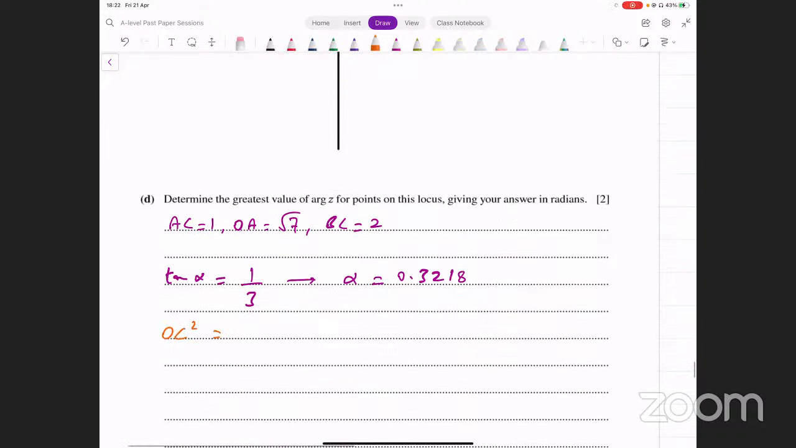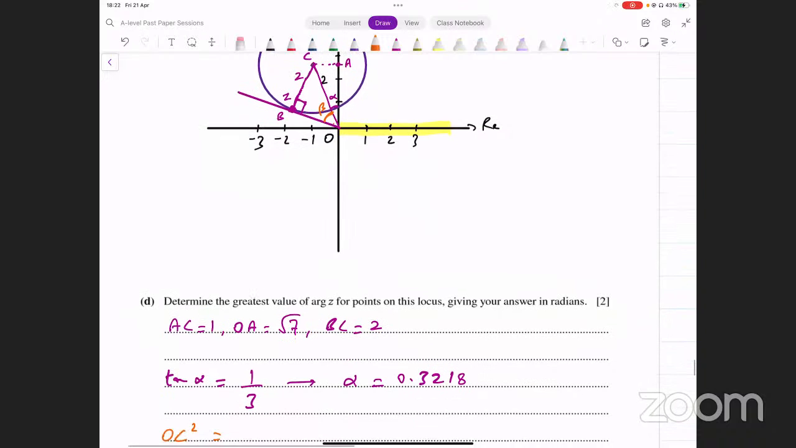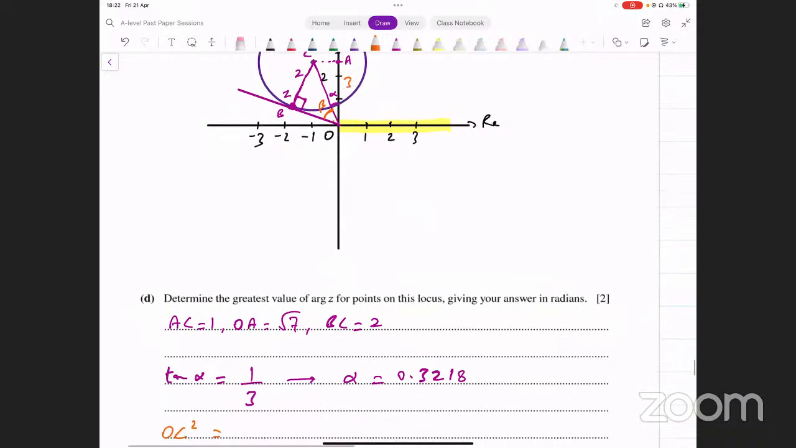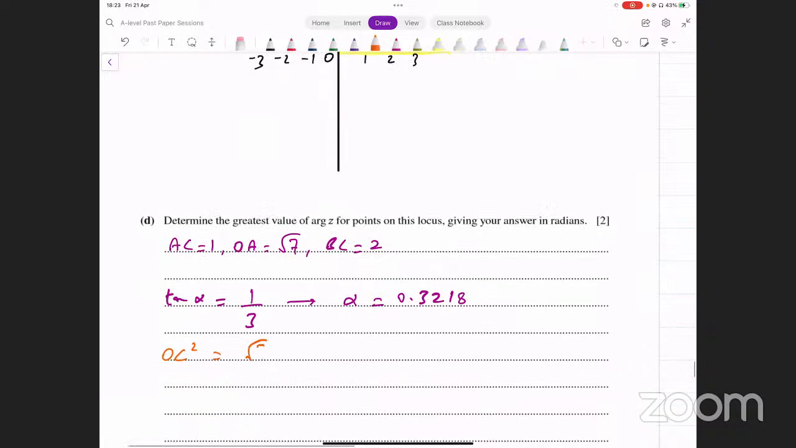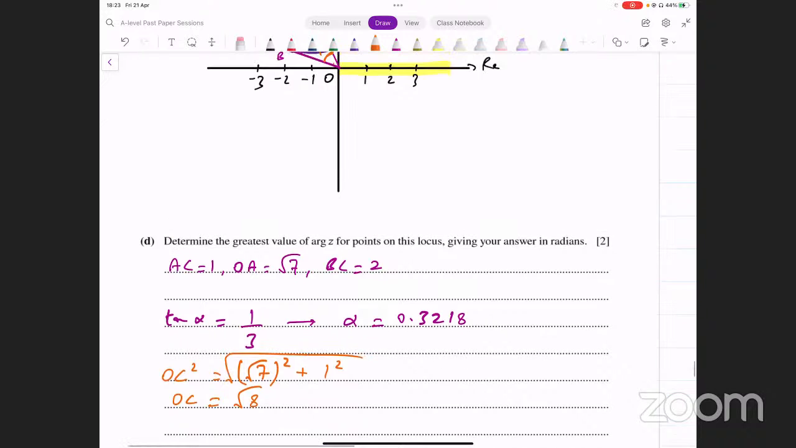OC squared is equal to... this length is, sorry, square root of 7, remember, and the upper length is 1. So that's square root of 7 whole squared plus 1 squared, and that gives us 7 plus 1, which is 8. So that's square root of 8. We get the length OC as square root of 8. Okay, OC is done.